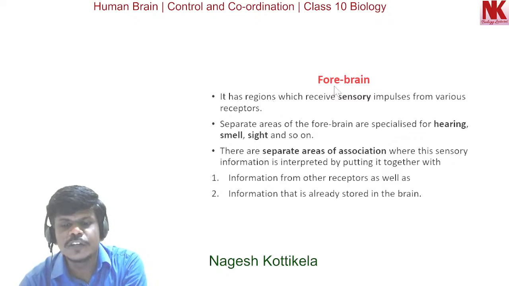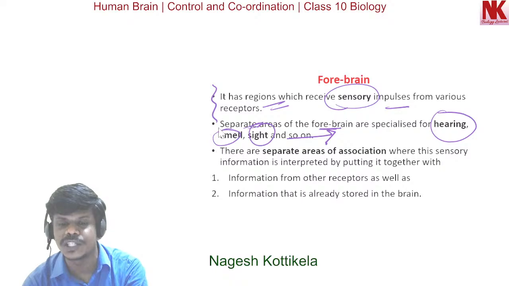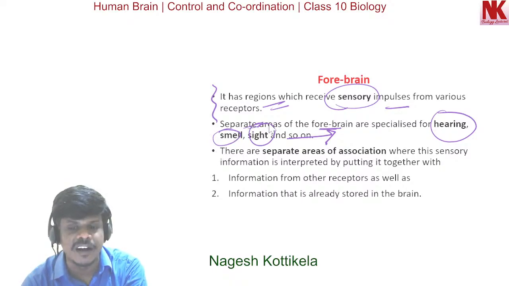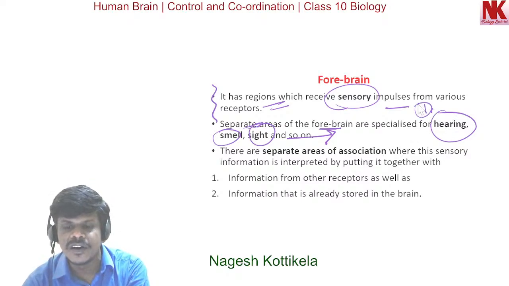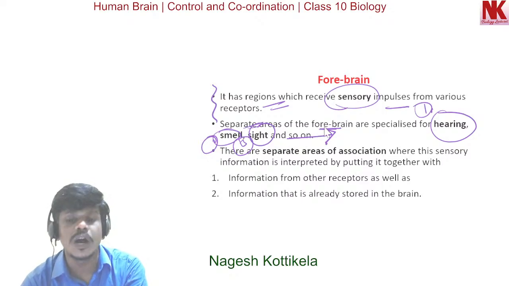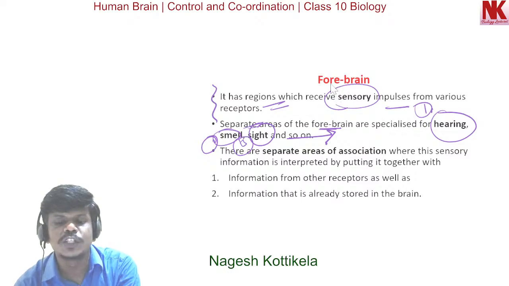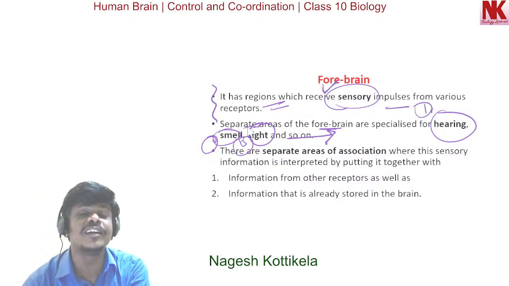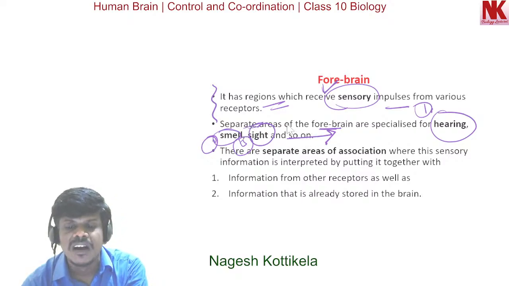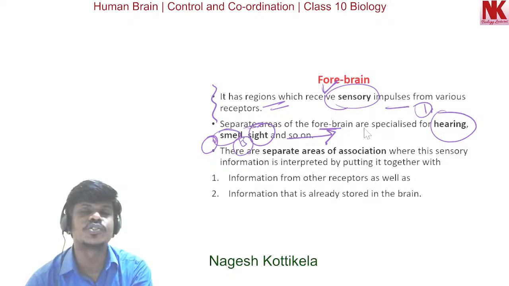Here the forebrain has regions which receive, I repeat this once again, there are separate areas of the forebrain specialized for hearing, smell, sight, and so on. So here what the forebrain is doing, it has the regions which can receive the sensory impulses from various receptors that are found in the different sense organs.